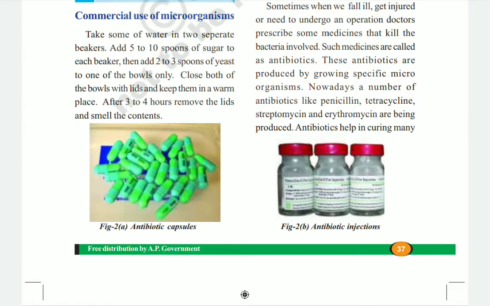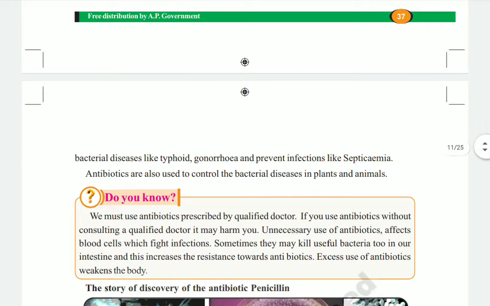These antibiotics are produced by growing specific microorganisms. Nowadays a number of antibiotics like penicillin, tetracycline, streptomycin and erythromycin are being produced. Antibiotics help in curing many bacterial diseases like typhoid, gonorrhea, and prevent infections like septicemia also.